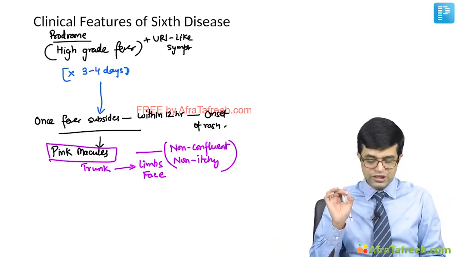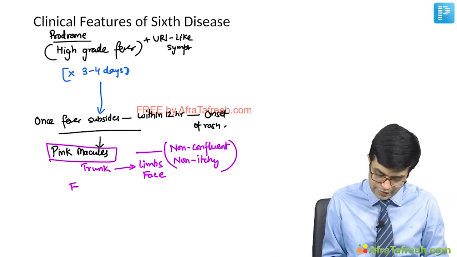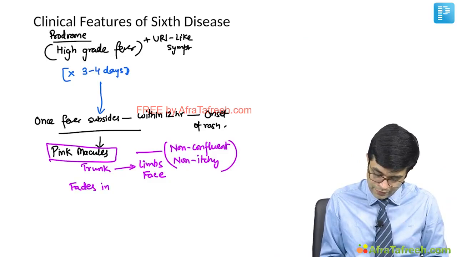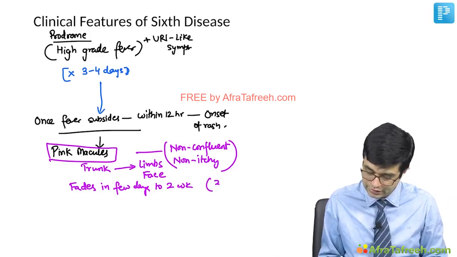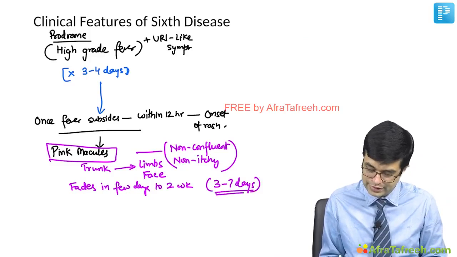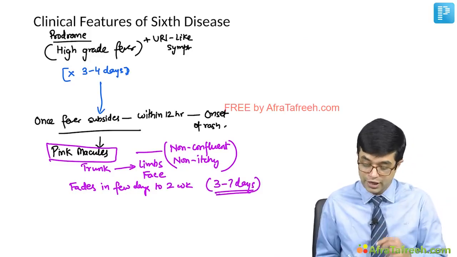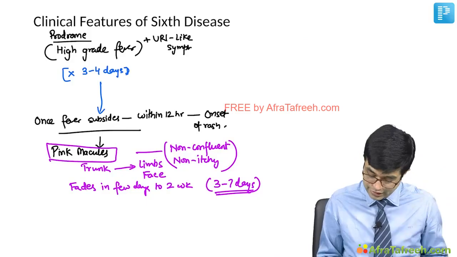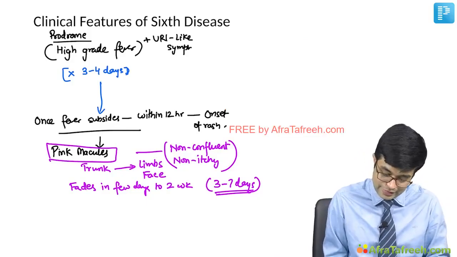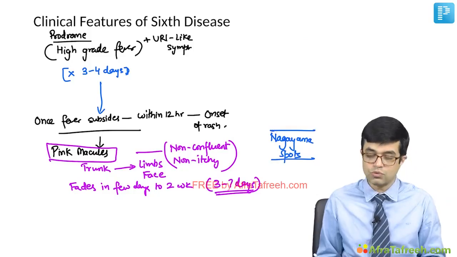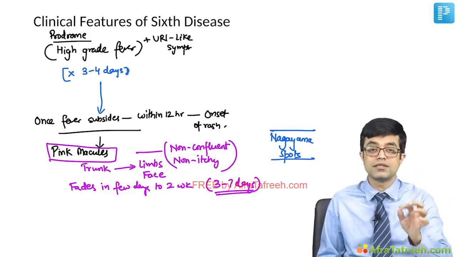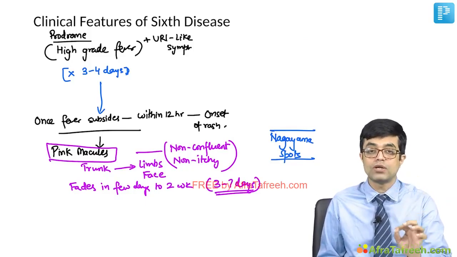So non-confluent, non-itchy rash which slowly tends to fade in a few days, up to 2 weeks. Usually most of them resolve within 3 to 7 days. So in 3 to 7 days, these pink macules tend to disappear. And what is the characteristic feature? The characteristic feature of this rash is the presence of Nagayama spots. What are Nagayama spots? They are ulcers appearing at the uvulopalato-glossal junction.